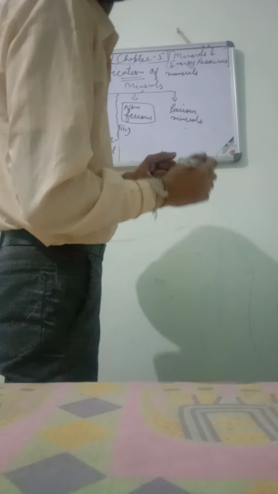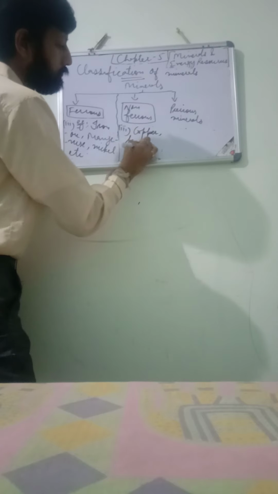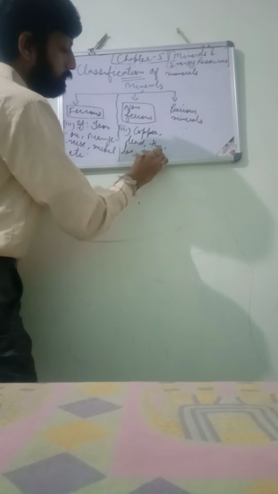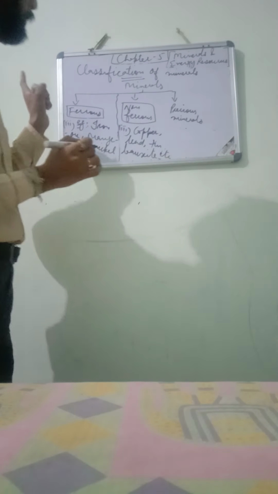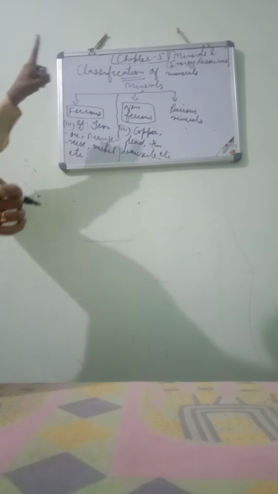That is copper, lead, tin, bauxite, etc. It is written in your books. All these are the examples of non-ferrous minerals. Okay, students, so these were the differences between ferrous and non-ferrous minerals.